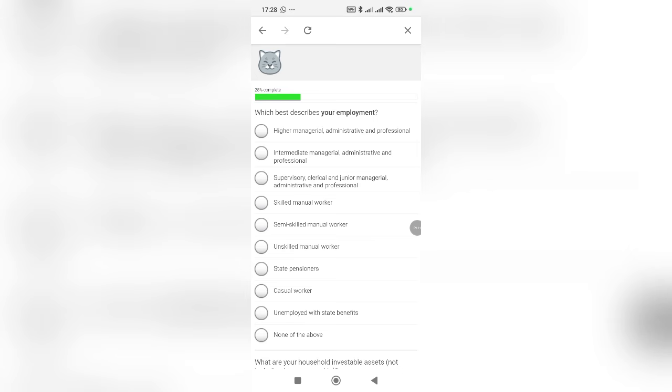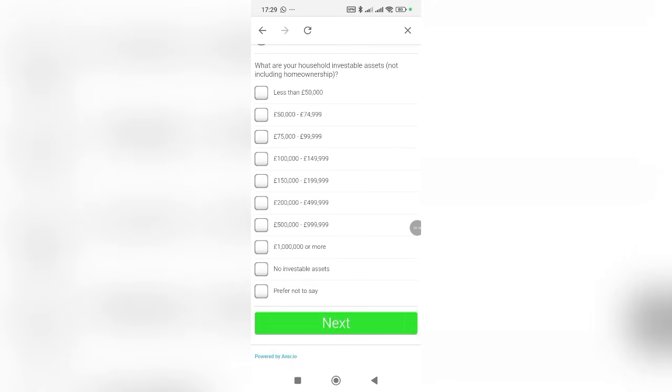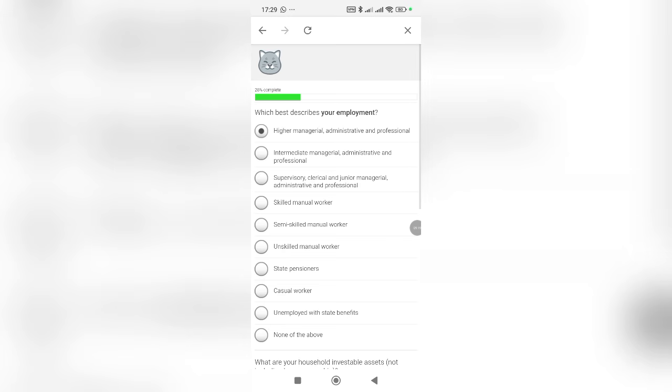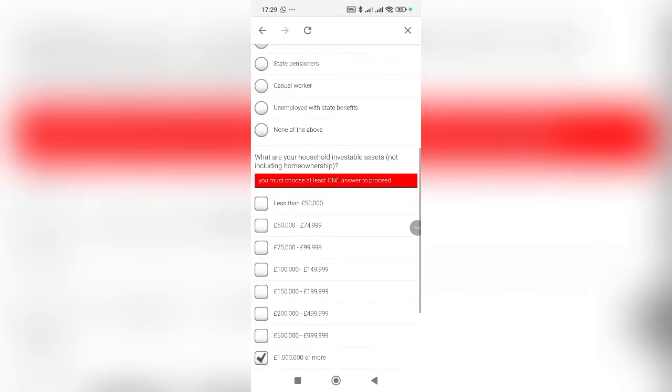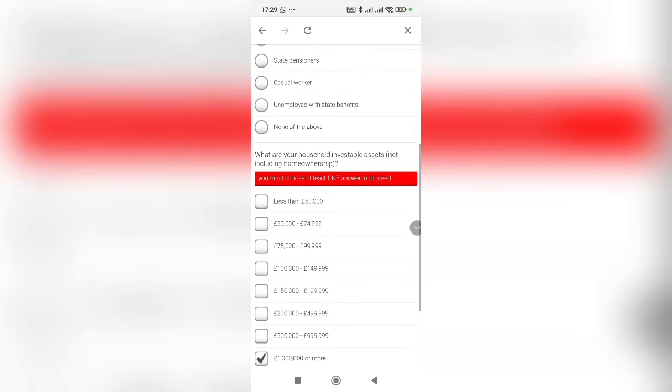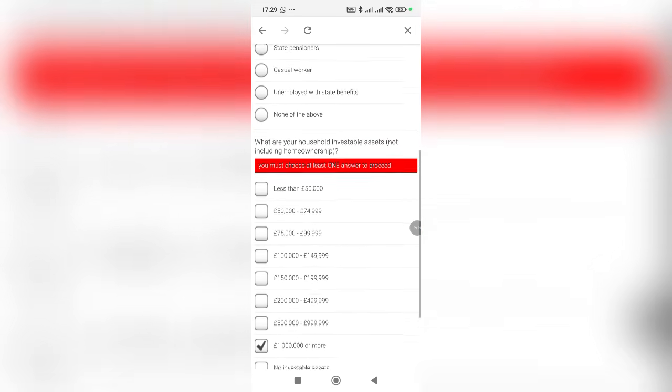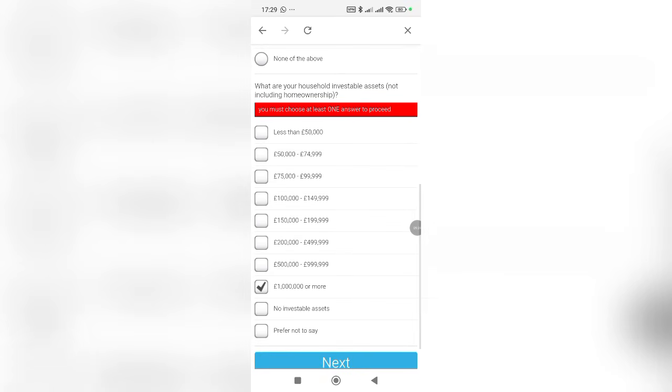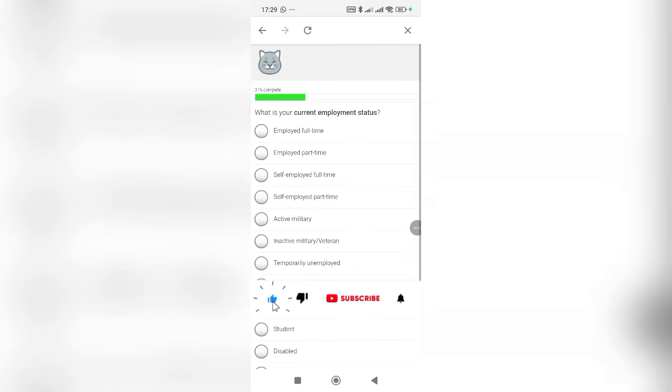So which best describes your employment? Higher managerial, administrative, and professional. So I'm going to click on next right here. So I'm going to be proceeding. So we are next. What best describes your employment? Okay, we are still on this page. Okay, you must choose at least one answer. Okay, there's another question right here. What are your household invested assets? Okay, so let's go to this. Okay, so we are proceeding right here.